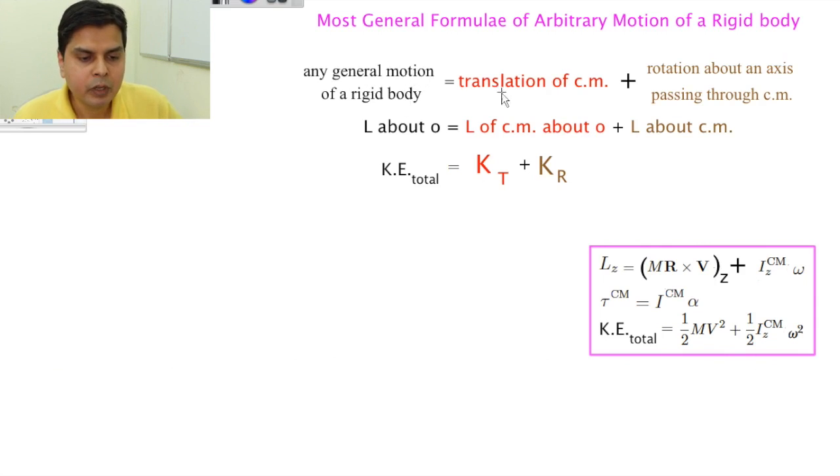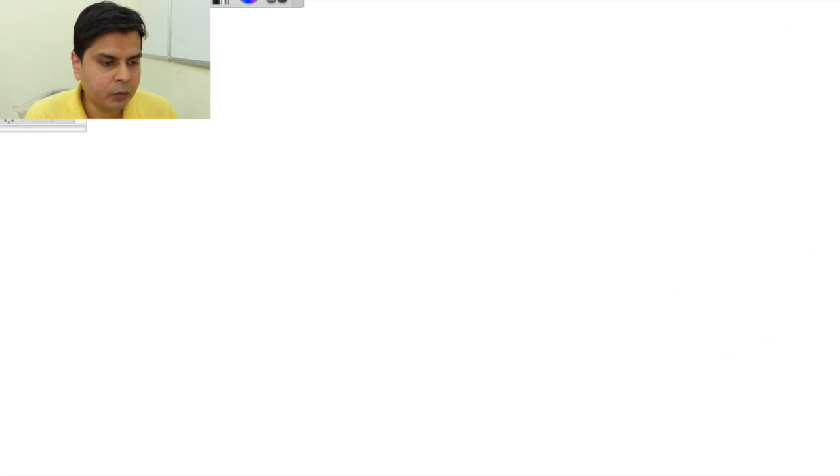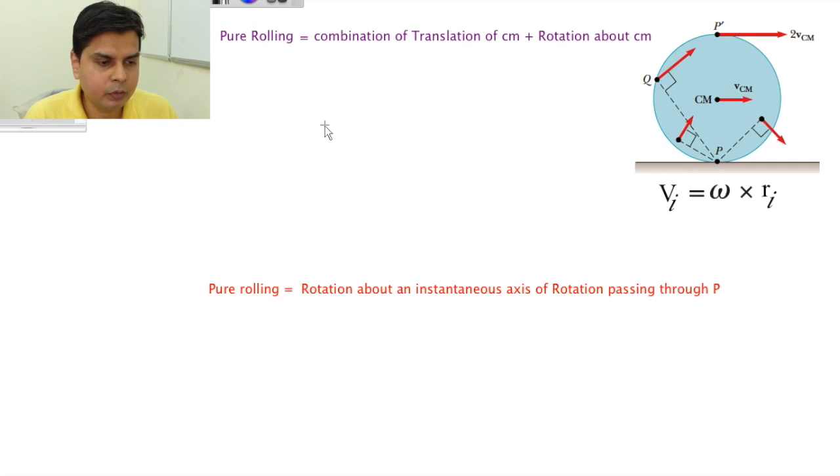We had seen this. Any general motion is translation of center of mass plus rotation about an axis passing through center of mass. L about O is equal to L of center of mass about O plus L about center of mass, and K total is equal to this thing. These are the underlying concept, and from this you get these numerical formula which you would have seen many times. Okay, so how come these formulae give you the same thing?